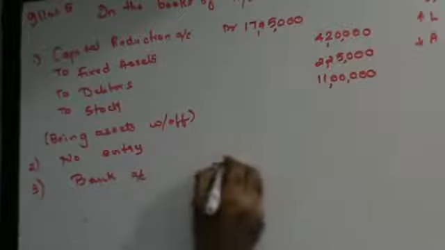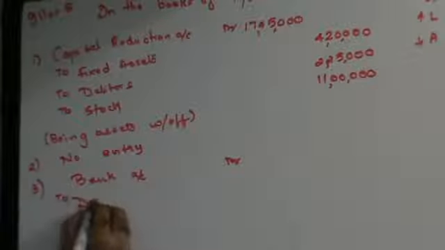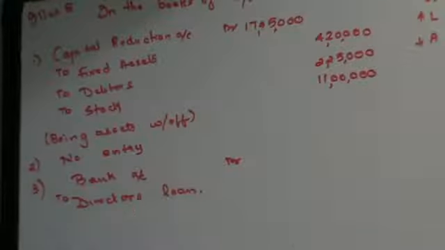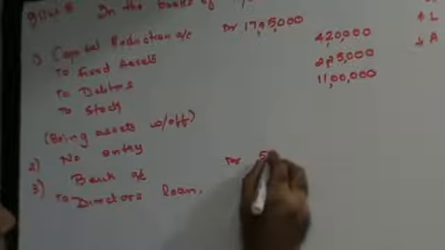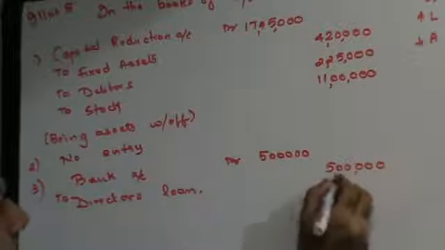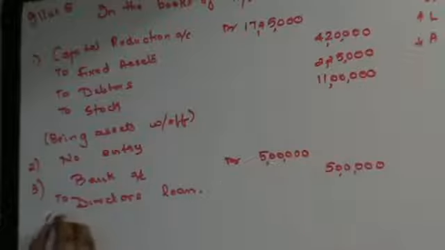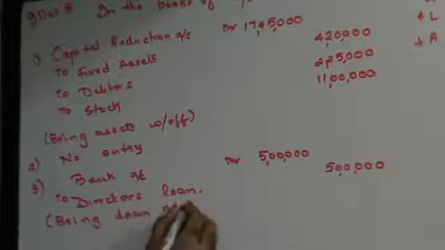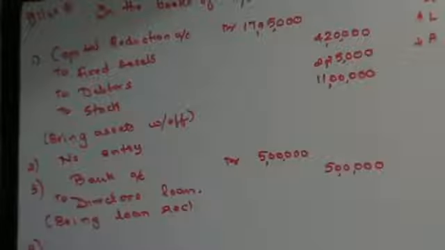Next, directors give a temporary loan of 5 lakhs to the company. Loan, money is coming in. Bank account debit, and you are creating a new liability, director's loan. How much is the amount? 5 lakhs. Being loan received.